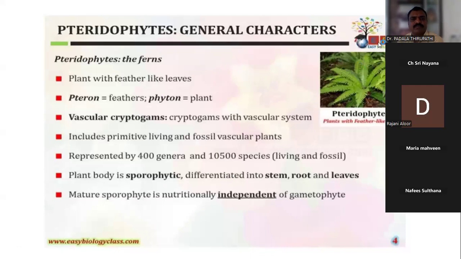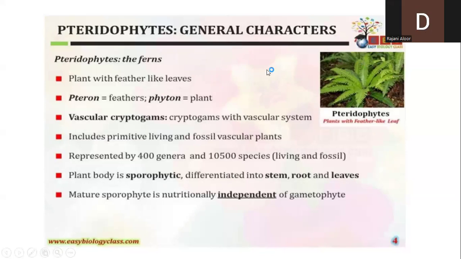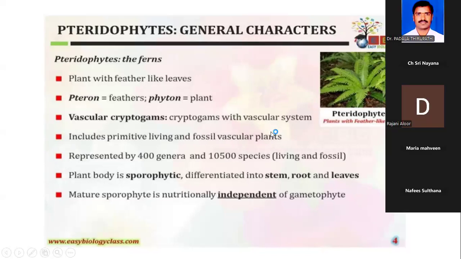So now we are discussing pteridophytic plants. These plants come under the lowermost group of plants that are commonly called vascular cryptogams. We can consider these pteridophytes as the first land plants with a vascular system. Up to bryophytes, the plant absorbs water either through roots or rhizoids, and it is conducted throughout the plant body through the cells.